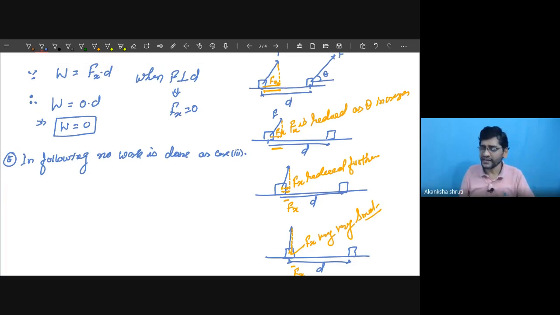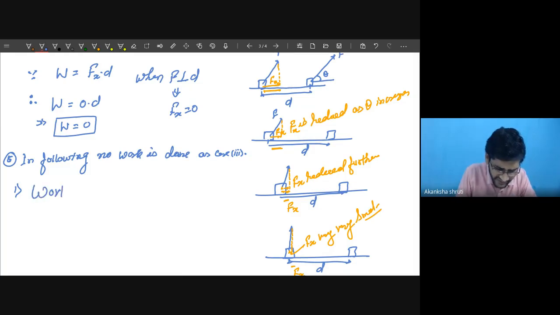How? Students, you are carrying a weight on your head. So write down the first one: work done by weight when a person is carrying a load over the head.